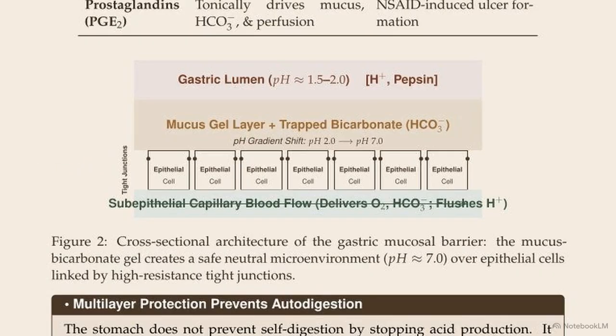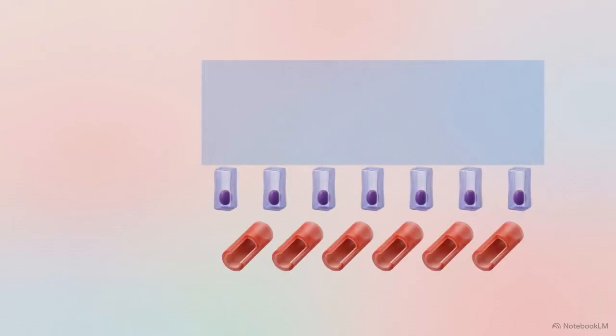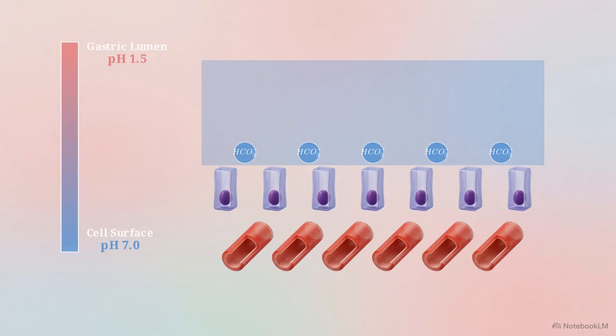Trapped within the base of that mucus gel is a high concentration of bicarbonate ions. This creates a sharp, localized pH gradient. The fluid in the central lumen might be pH 1.5, but right at the surface of the cell membrane, the trapped bicarbonate neutralizes the acid to a safe, neutral pH of 7.0.